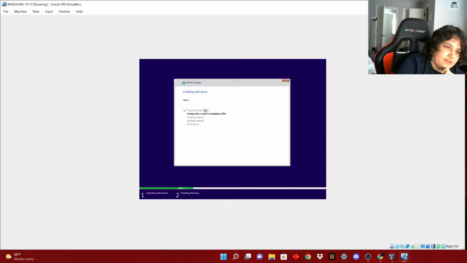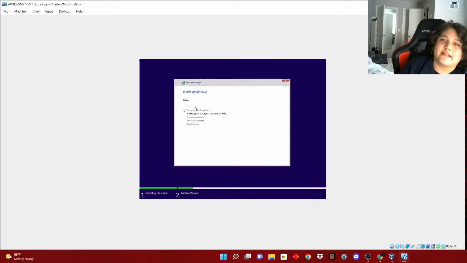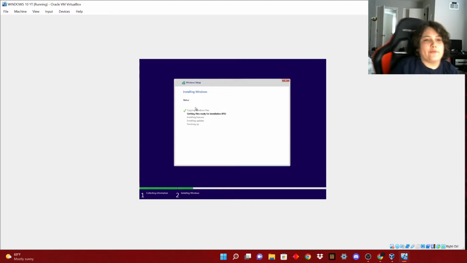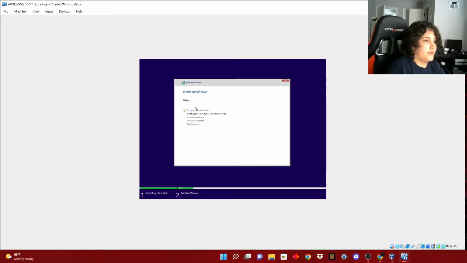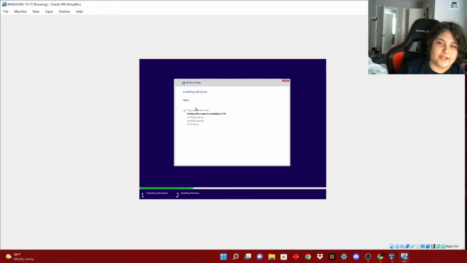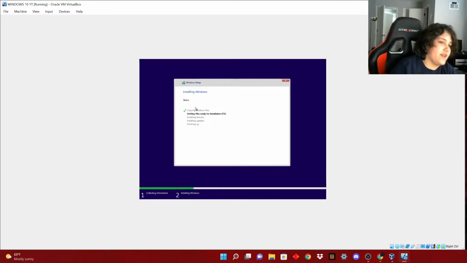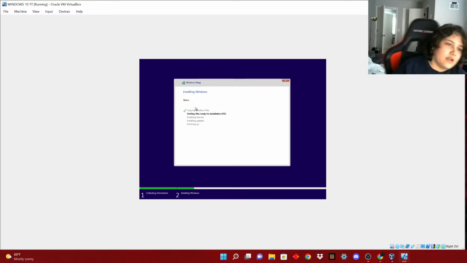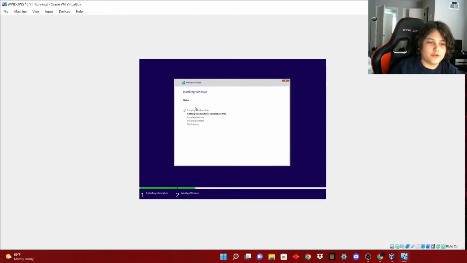And the reason that was so quick is because copying Windows files is only applicable if you have a previous version of Windows on the computer, like if you're upgrading from 8 to 10 or 7 to 10 or something like that. So I'm going to come back when this is finished. It's going surprisingly quickly though. Like this installed faster than my own computer, surprisingly. All right, I'm going to pause it and I'm going to come back later.